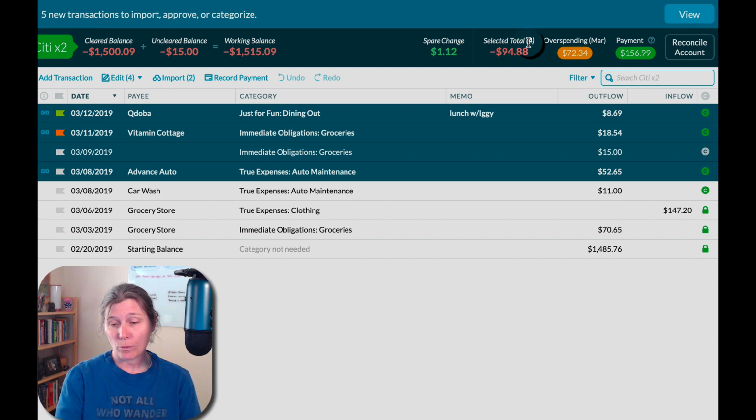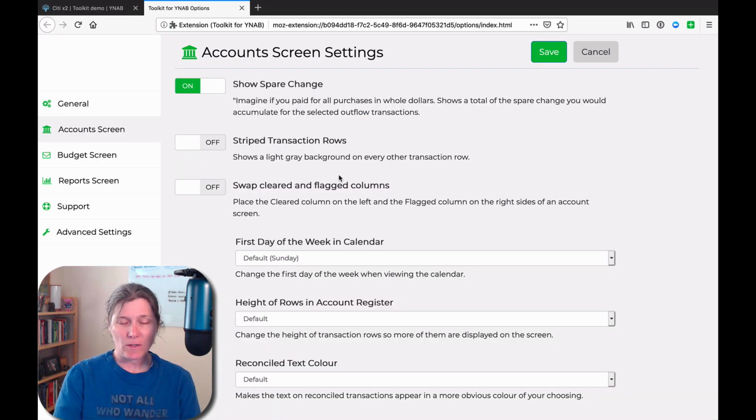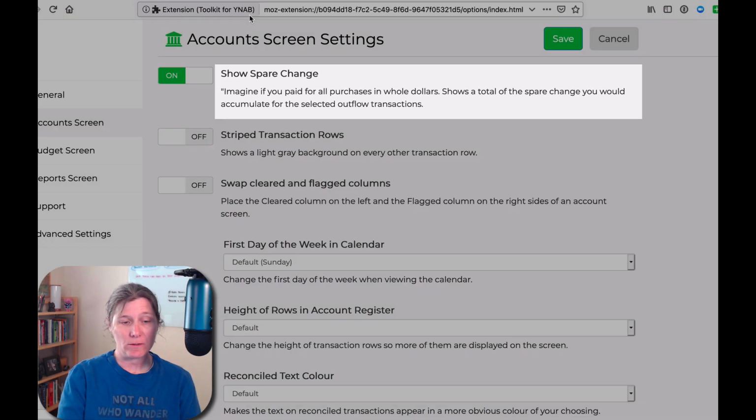I selected 4. It tells me how much I selected, and it tells me the spare change. So the way that the Toolkit developers describe this setting is that imagine if you paid for all your purchases in whole dollars. This shows a total of the spare change you would accumulate for selected outflow transactions.